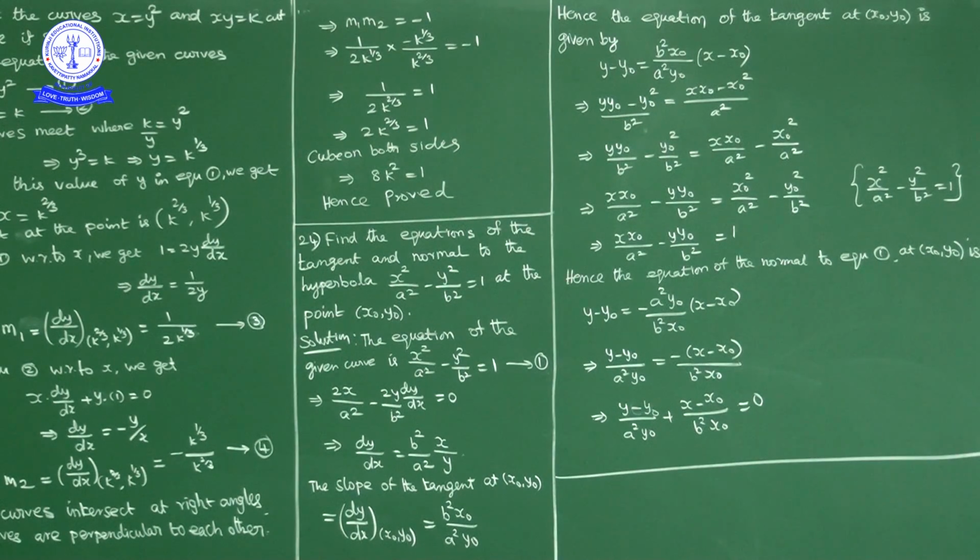Okay. And to find out equation of normal, we have point x naught y naught. What else we need? Slope of the normal. Slope of the normal is minus 1 by slope of the tangent. So slope of the normal, how much we have? Minus a square y naught by b square x naught. So y minus y naught is equal to minus of a square y naught by b square x naught into x minus x naught. A square y naught cross multiply this side. So what we have, y minus y naught by a square y naught is equal to minus of x minus x naught by b square x naught. Write this term this side. So y minus y naught by a square y naught plus x minus x naught by b square x naught equal to 0. That is the required equation of normal to the hyperbola. Okay. Next.